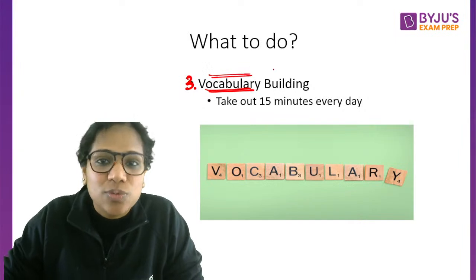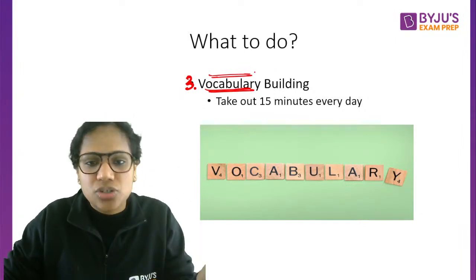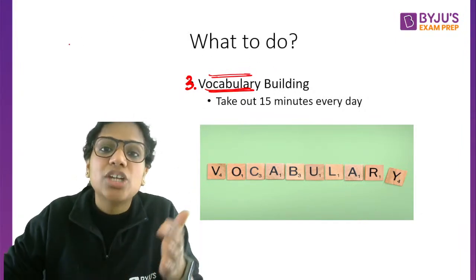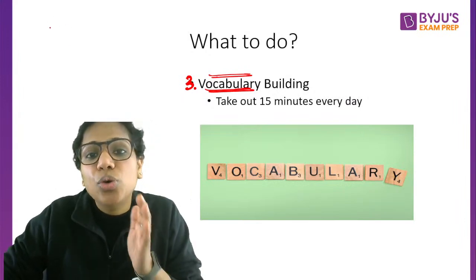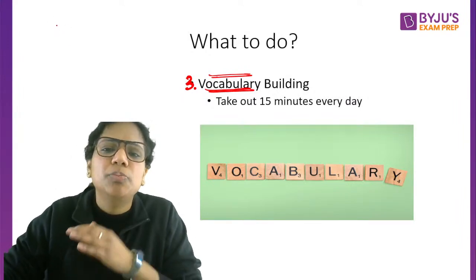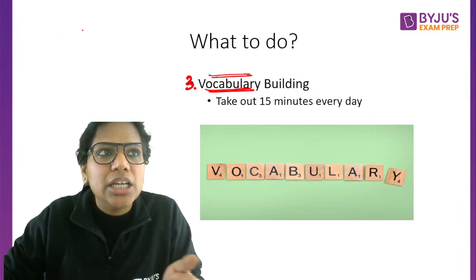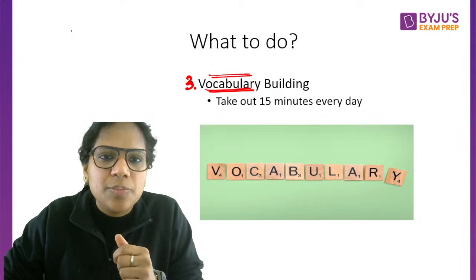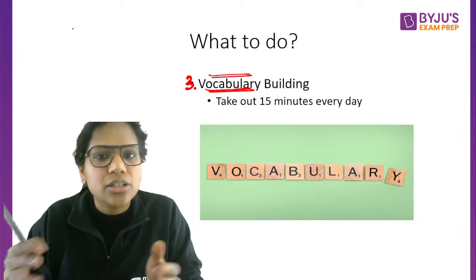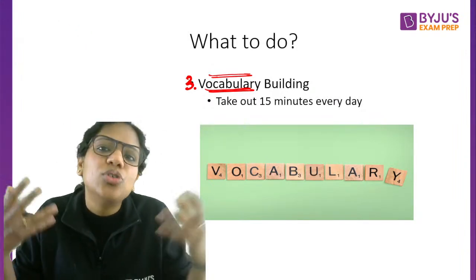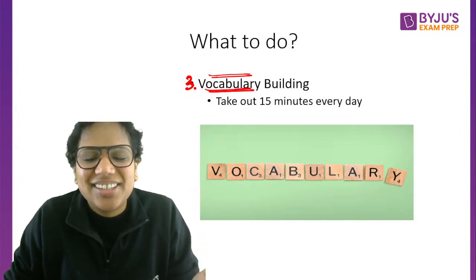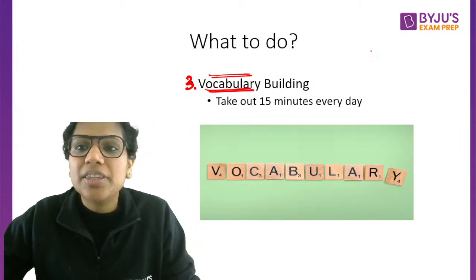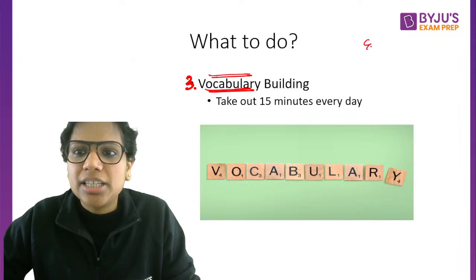do not know the meanings of various words. So I've taken a number of sessions. Last year also I took a number of sessions where I showed how knowing certain vocabulary words helped you big time in RC passages. In CAT 2018 or 19, there was this RC passage about British colonialism. And you must be thinking, British colonialism we will do very easily, how would we not know about it? But there were terms like